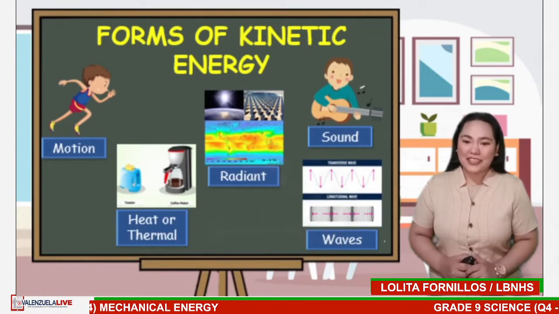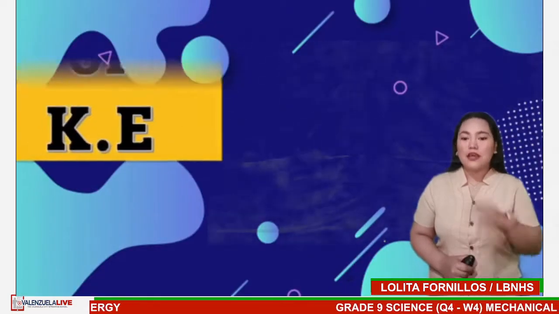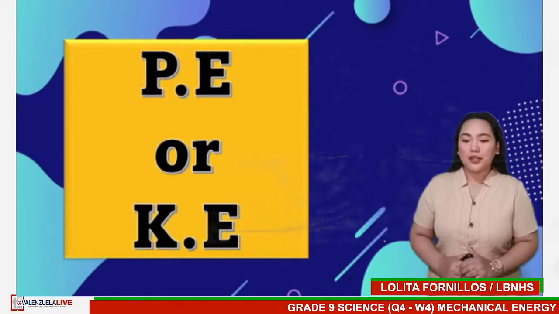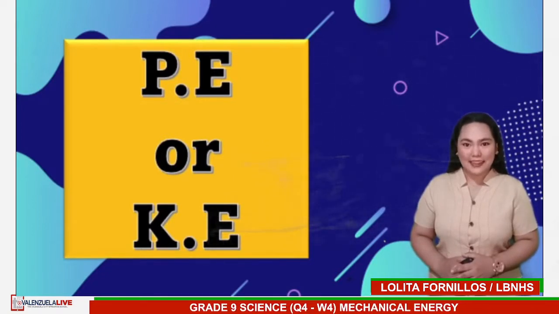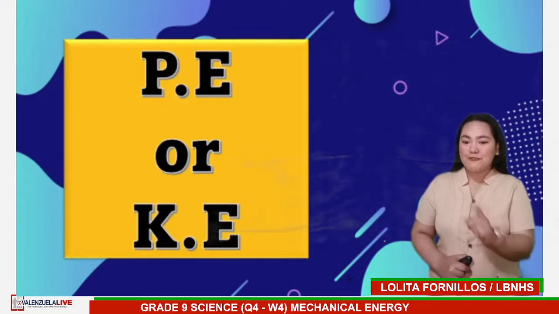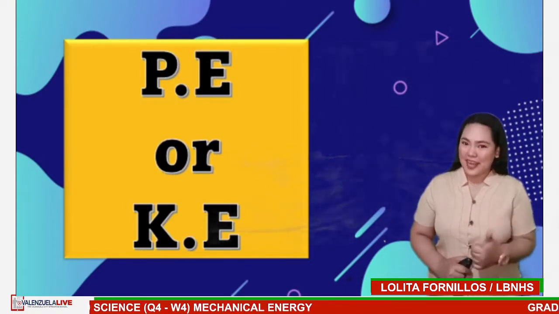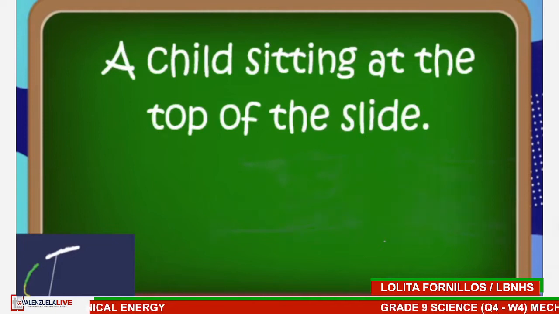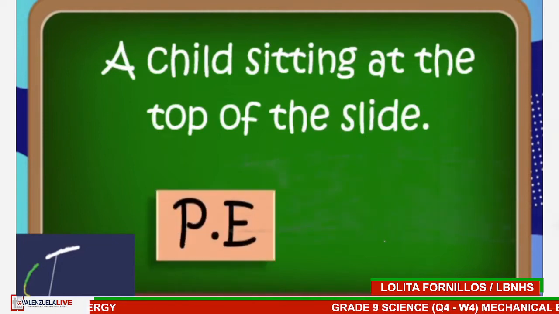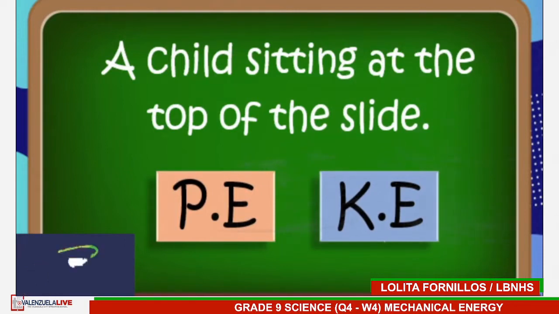Let's see if you understand the difference between potential and kinetic energy. Type PE if the scenario shows potential energy, and KE if it shows kinetic energy. You have 5 seconds to type your answer in the comment box. Are you ready? Let's start. A child sitting at the top of the slide. Is it PE or KE? Type your answer now.